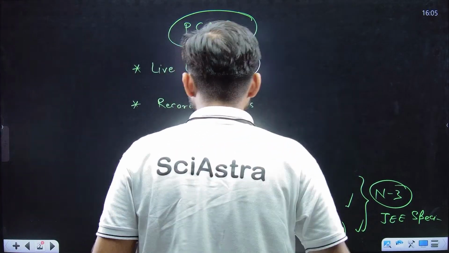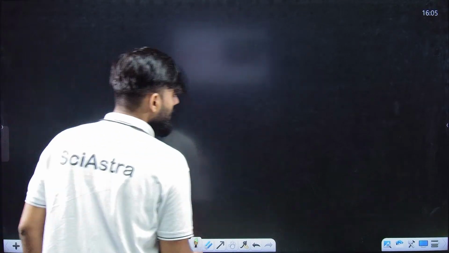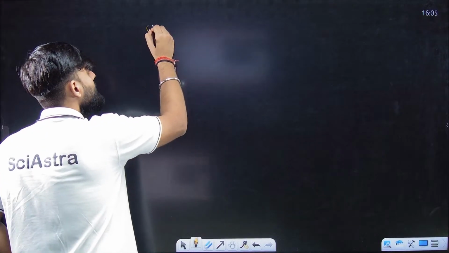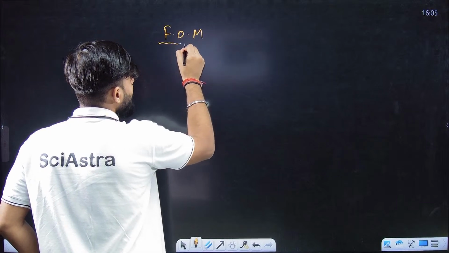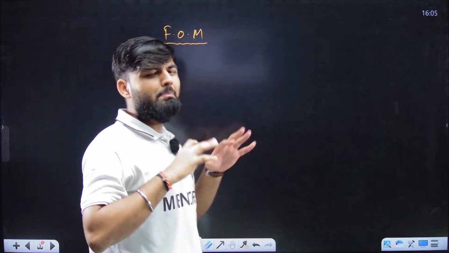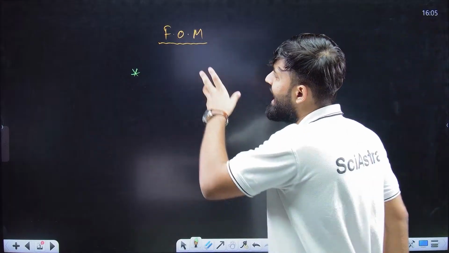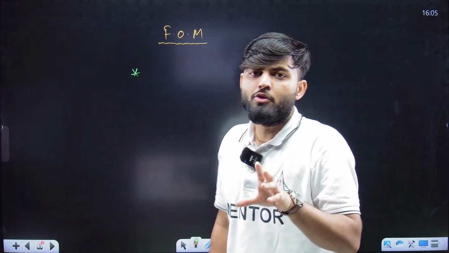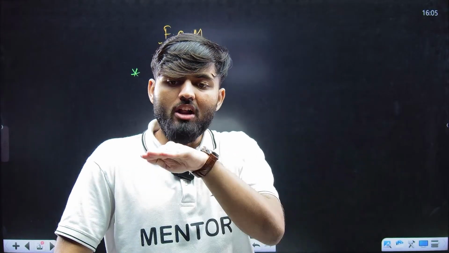Now I have seen all your doubts. This is completed. Now we are starting with our first chapter, that is FOM. The first confusion is what exactly is FOM? Because you will never see something like FOM in NCERT. FOM is a mixture of multiple topics or subtopics that you need to do. FOM will help all the biology background students who haven't learned maths yet to come to the same stage. Because I want that till the end of FOM, there will be nothing like PCB and PCM. All of you will be PCMB students because all the basics will be covered.